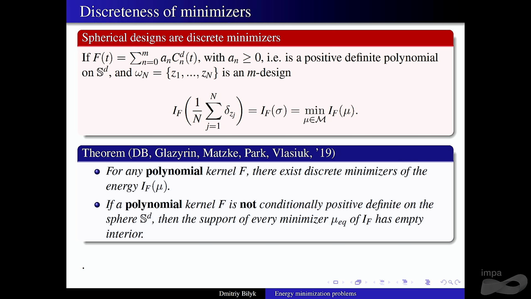So if the polynomial is not positive definite, there exist discrete minimizers because they exist for every polynomial, but then all minimizers have to be small in some sense. This is probably not sharp. We can probably say even more, that the codimension has to be at least 1, but I'm not 100% sure about that. But this is proved.